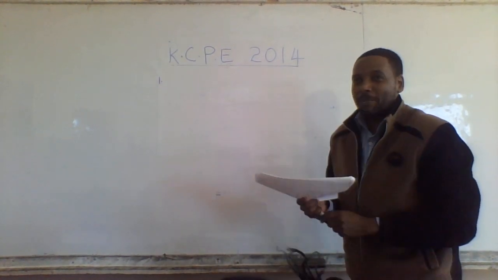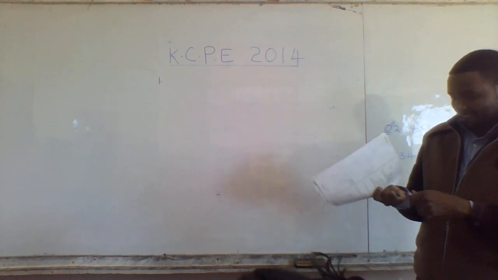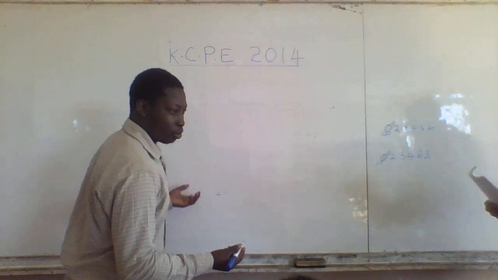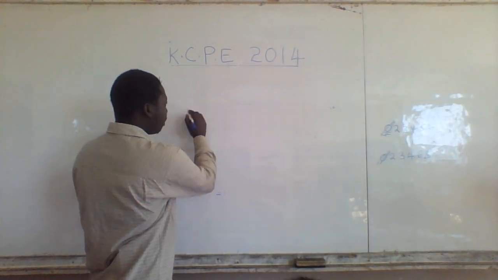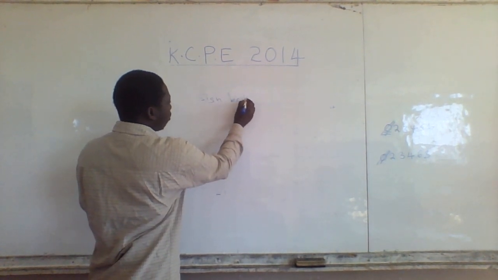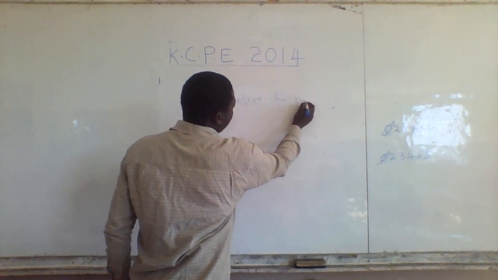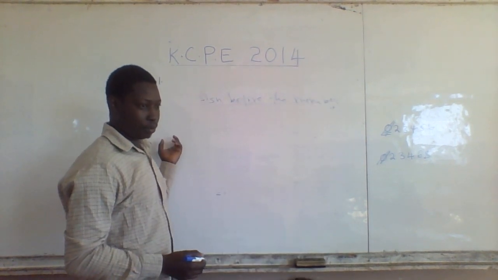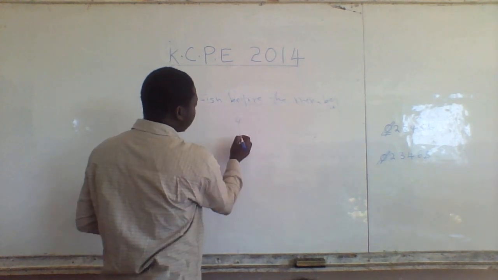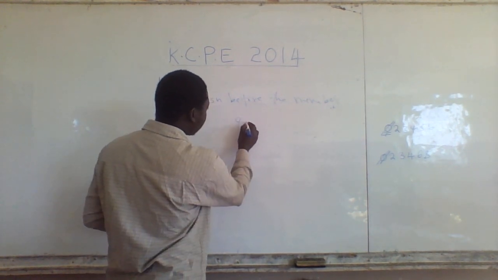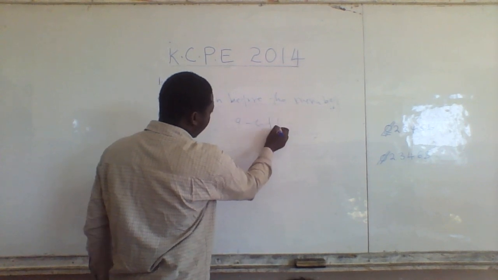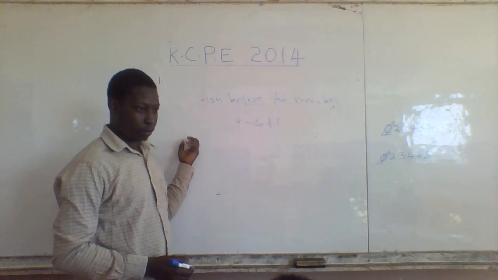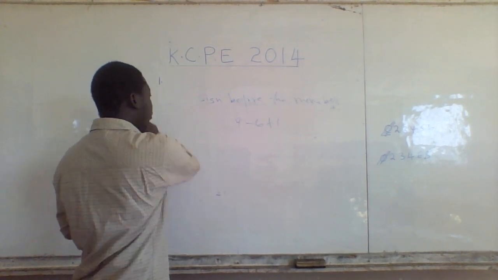In other words, teacher, what we mean there when we are talking about addition and subtraction, it is very simple. Just look at the sign before the number. It tells you whether that number is positive or negative. When you look at the equation that teacher wrote, 9 minus 6 plus 1, when a positive number begins, we don't indicate. So if I write 9, this means a positive 9.